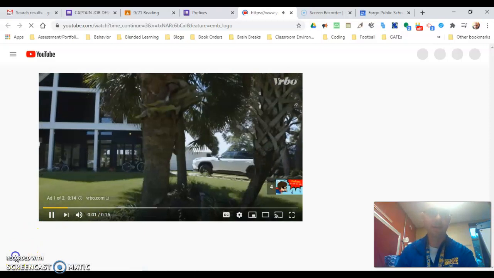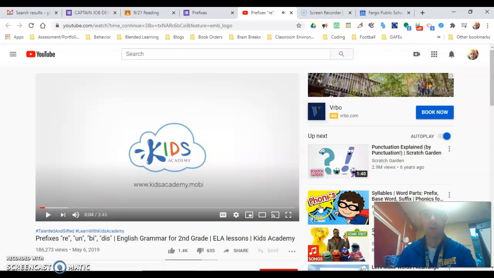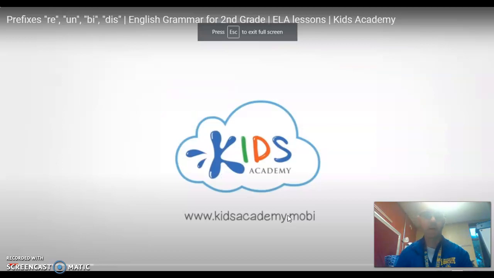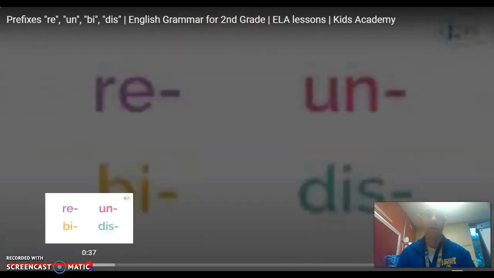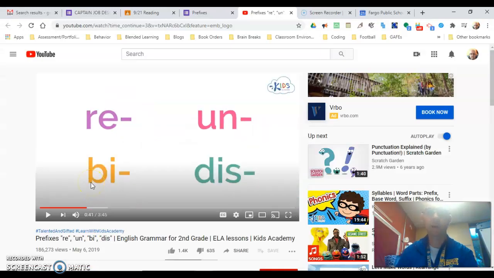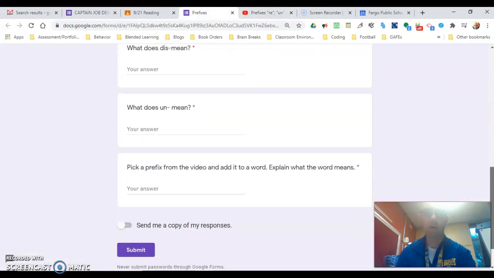If you have an ad, just skip the ad. Now, when you get to your video, what I recommend is you click here to make it full screen, and then you can see everything going on. And if there's something that doesn't make sense, you can pause it, you can rewind it like this. If you watched it and you need to go back to a certain part, you can go like that. But don't just watch this video one time and then move on if you're not clear on what to do. And then you have some questions that go along with the video. And then you click the submit button here when you're all done. So that's your reading for today.